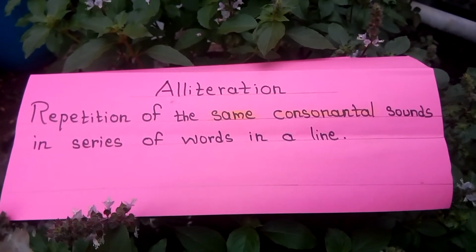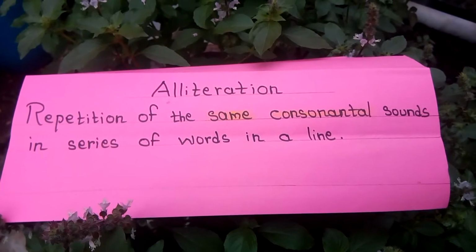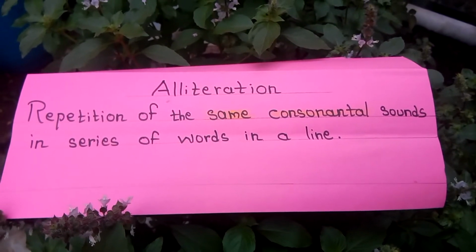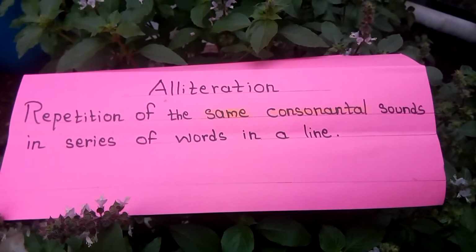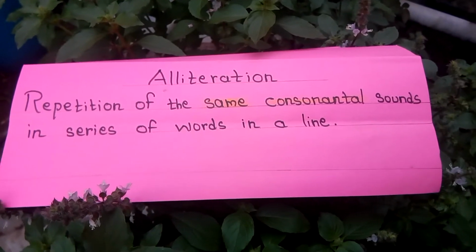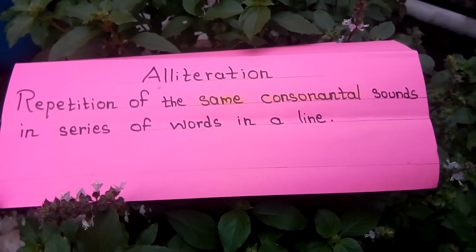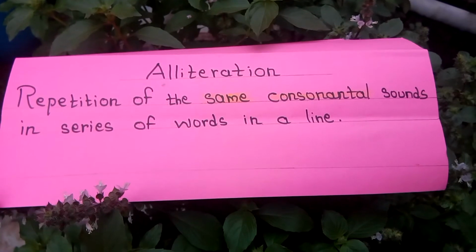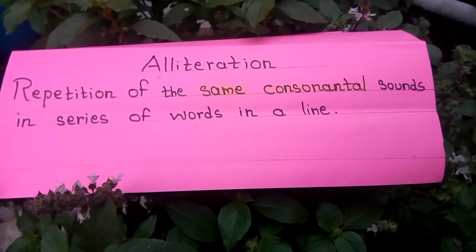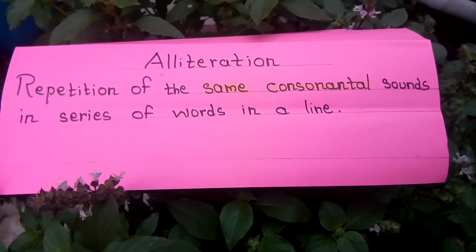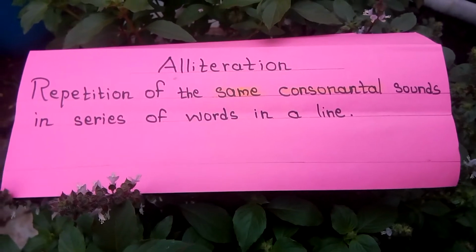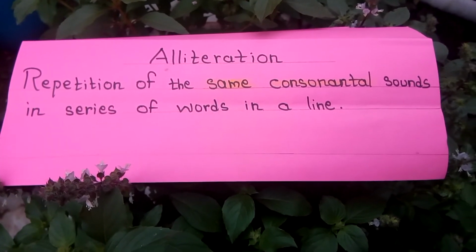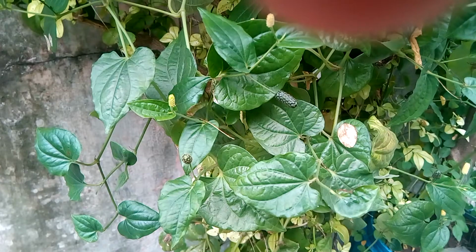We know that in English alphabets there are 5 vowel sounds A, E, I, O, U, and the remaining alphabets are called consonants. And for identification of alliteration we need to find out the consonantal sounds which are repeated in a series of words in a line.